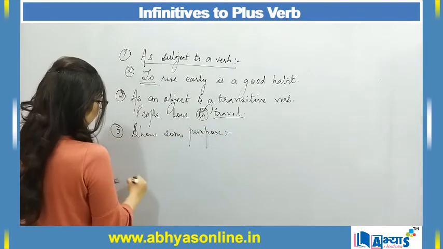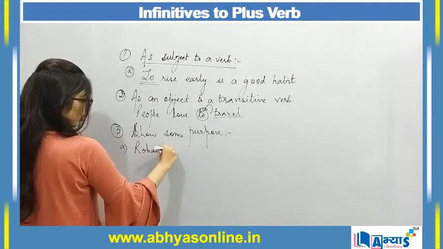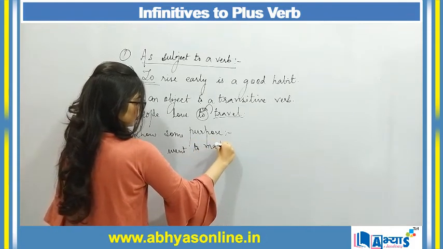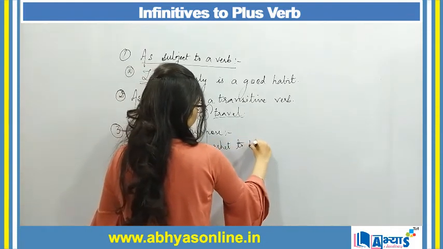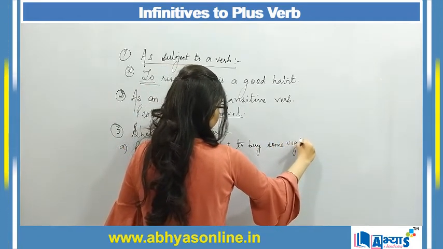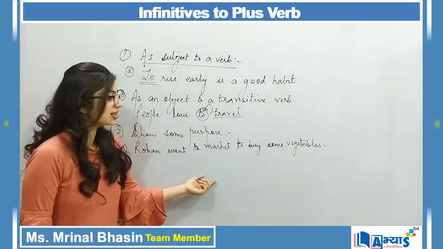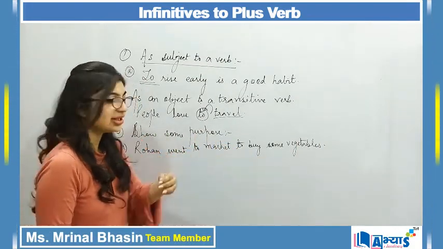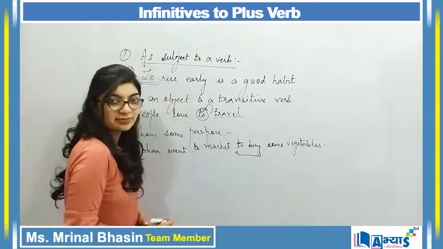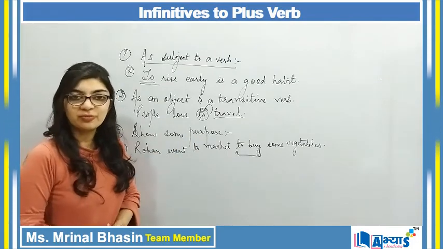For example, I can say: Rohan went to market to buy some vegetables. Now the purpose of going to the market is to buy some vegetables. That means that "to" is used for some purpose. So that purpose is to buy something, right? So again you can use "to" when you have to show some kind of purpose.